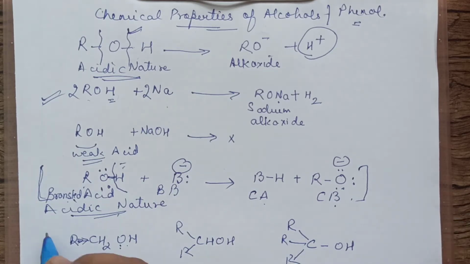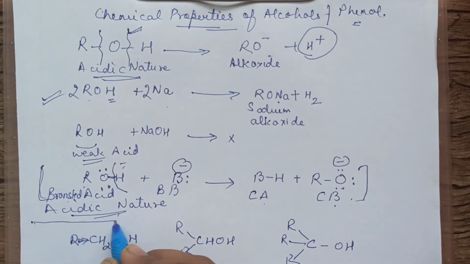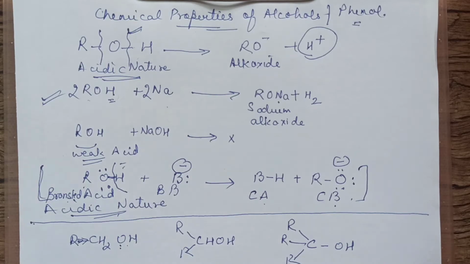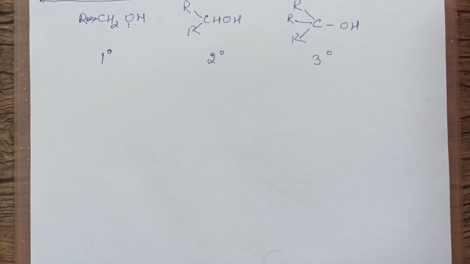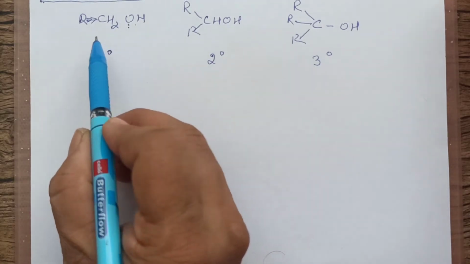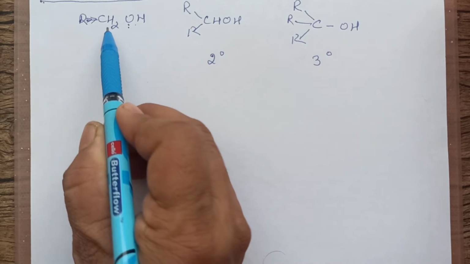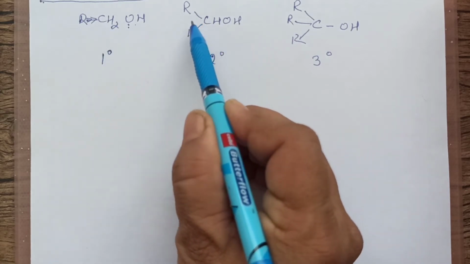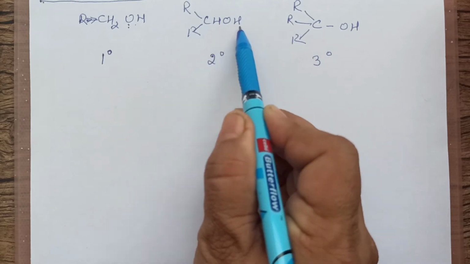Now, another very, very important question which is asked is to compare the acidic nature of different kinds of alcohol. Suppose we are comparing the acidic nature of 1 degree, 2 degree and 3 degree alcohols. 1 degree alcohol has 1 R group, you identify it by the CH2OH group. 2 degree has 2 alkyl groups, the CHOH group.